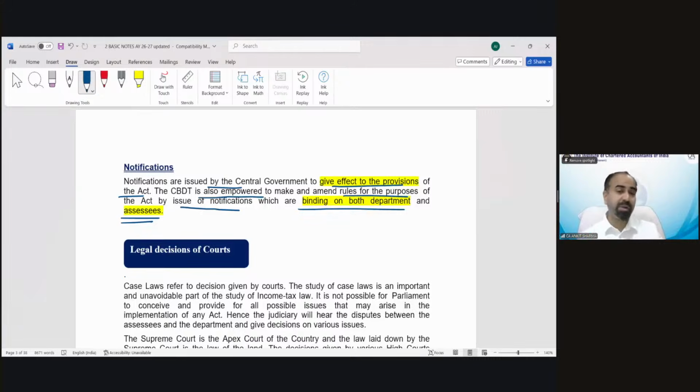So there's a difference between circular and notification. Circulars are binding on the department but not on the assessee. The assessee has a choice to take the benefit of a circular or not. But notifications are mandatory, binding on both the department and the assessee.